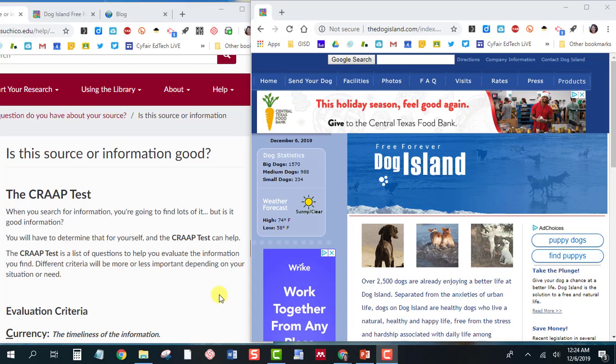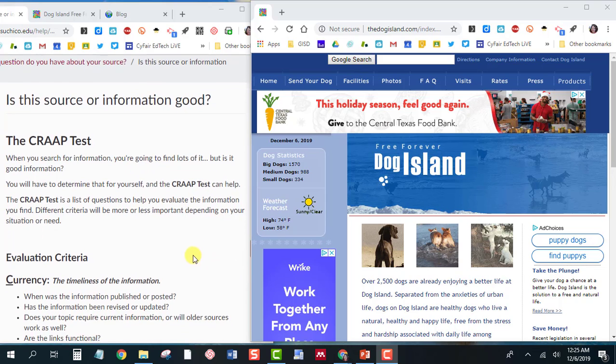When you're searching on the internet for information, it's important to remember that anyone can post information online. This tutorial will give you an idea of a method to use to determine if a website is trustworthy or not. It takes practice to be able to do this. We're going to use a fun little website called Free Forever Dog Island to practice the CRAAP test.